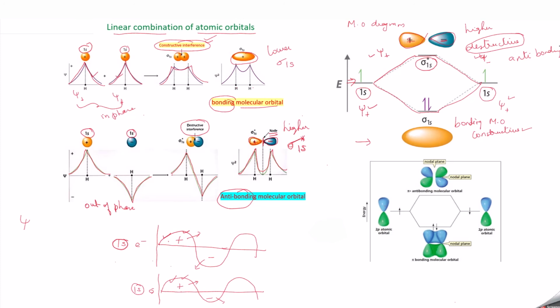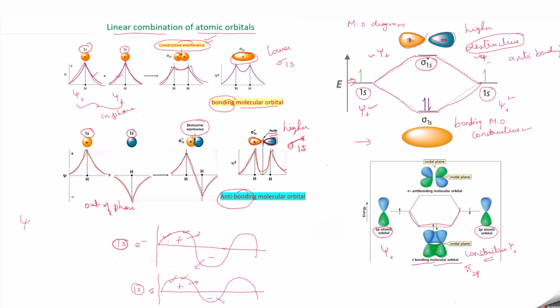Suppose you take 2p orbitals. So here you have a 2p atomic orbital, and here it is a 2p atomic orbital of another atom. When they approach each other, you will be getting two molecular orbitals. One has a lower energy and it has constructive interference, and so you are getting a bonding molecular orbital, and since they undergo lateral overlapping, you are getting pi. So you can represent it as pi 2p. And here these two wave functions get added up, they are in phase, and there is a constructive interference.